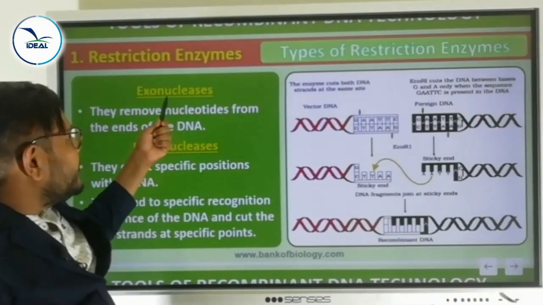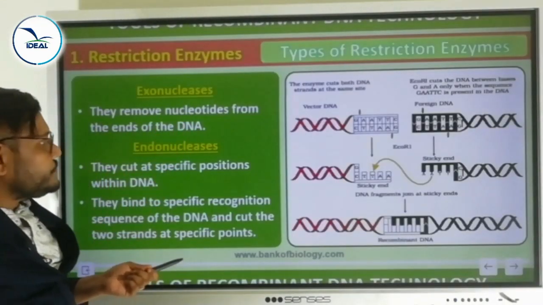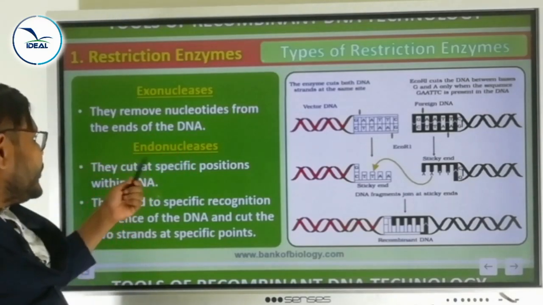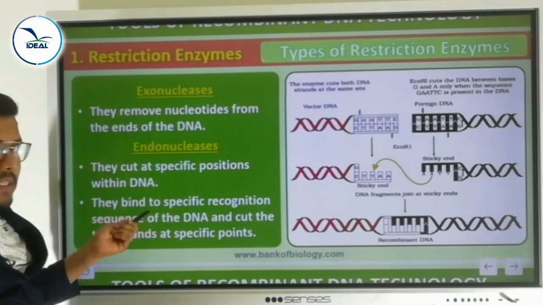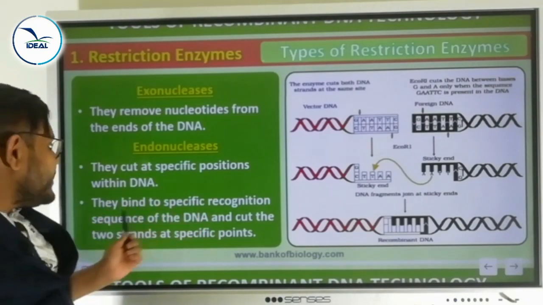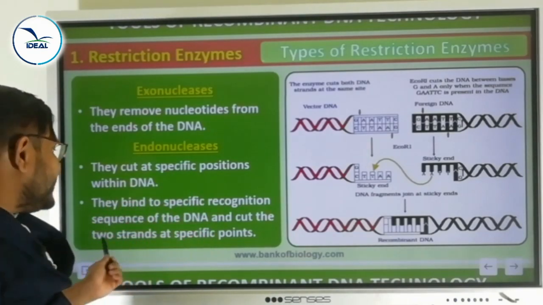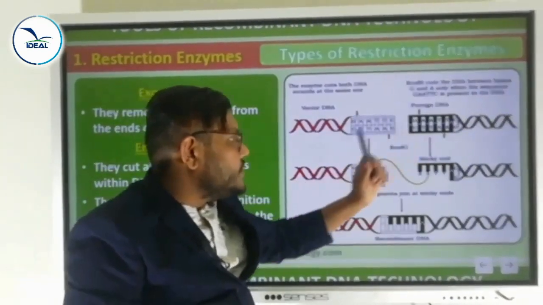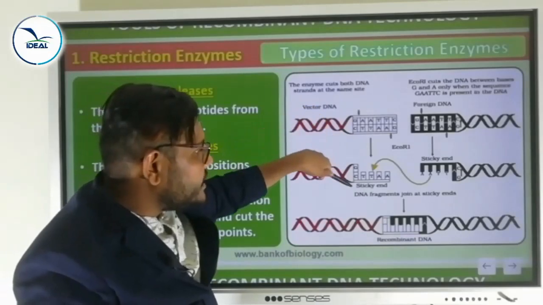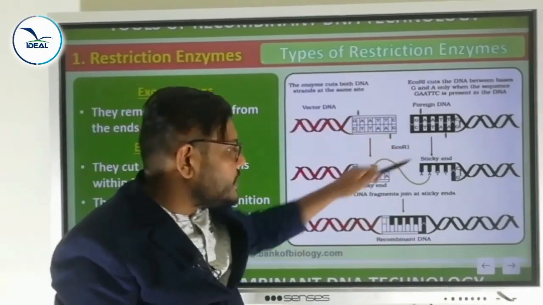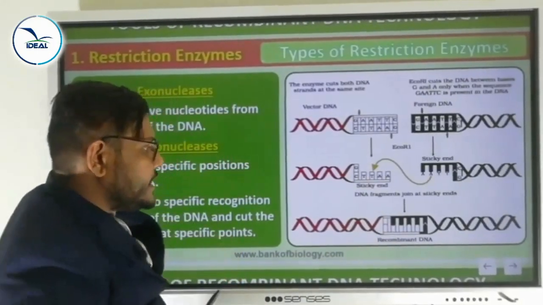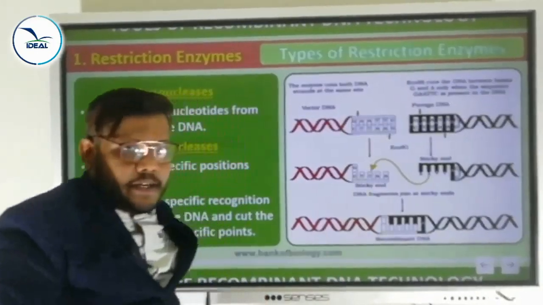Restriction enzymes are of two types: exonuclease and endonuclease. Exonucleases remove nucleotides from the end of the DNA. Endonucleases cut at specific positions within the DNA. They bind to a specific recognition sequence of the DNA and cut the two strands at specific points. Look, vector DNA, foreign DNA. A little away from the center, here also we get a sticky end, and here also a sticky end. These two are ligated with the help of the ligase enzyme, so we get the recombinant DNA.